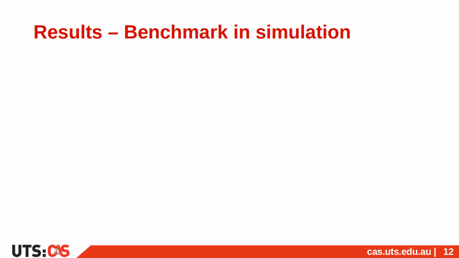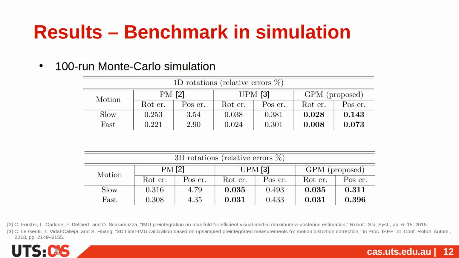We benchmarked the proposed GPMs against the standard pre-integration and the upsampled pre-integration. The trajectories have been generated from sinusoidal functions with random frequencies and amplitudes. The windows of integration vary between 1 and 5 seconds, and the metric displayed is the average relative error corresponding to the final error divided by the distance traveled. We can see that the GPMs outperform the standard pre-integration by at least an order of magnitude. This table also shows the overall advantage of the GPMs against the UPMs, demonstrating the gain of analytical integration over a numerical one.